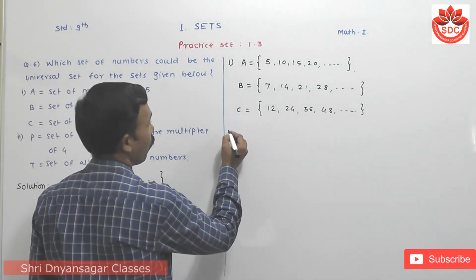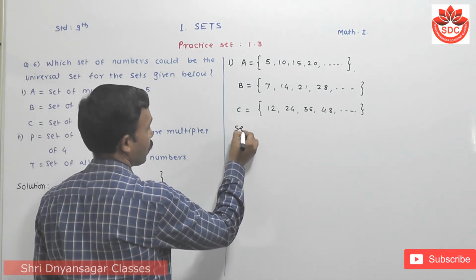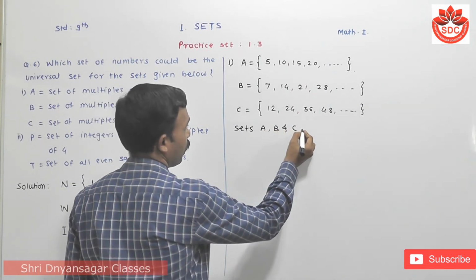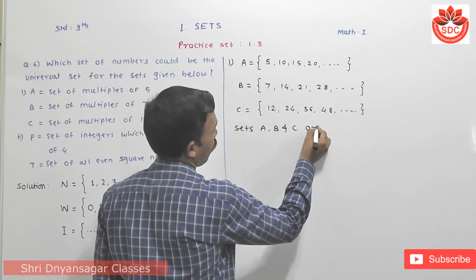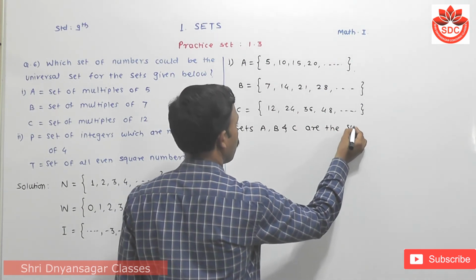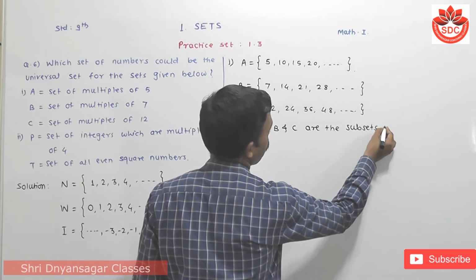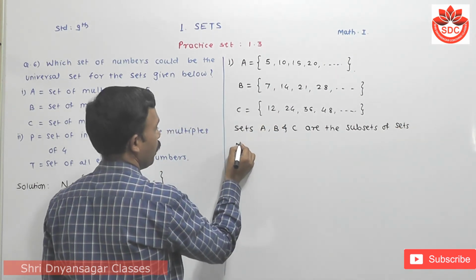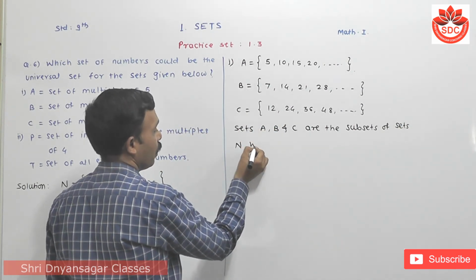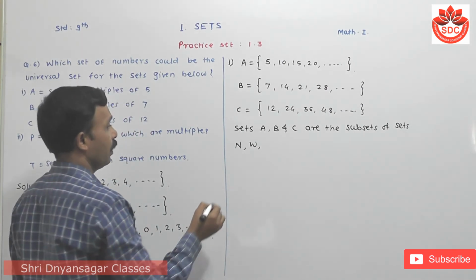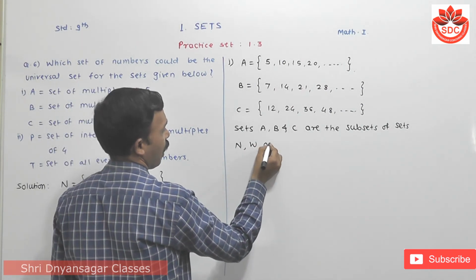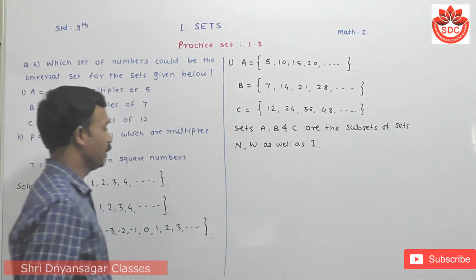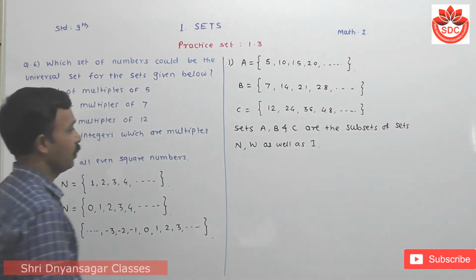So the answer is that sets A, B, and C are subsets of sets N, the natural numbers, W, the whole numbers, as well as I, the integers.